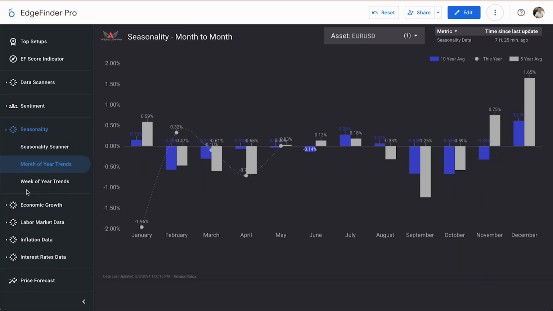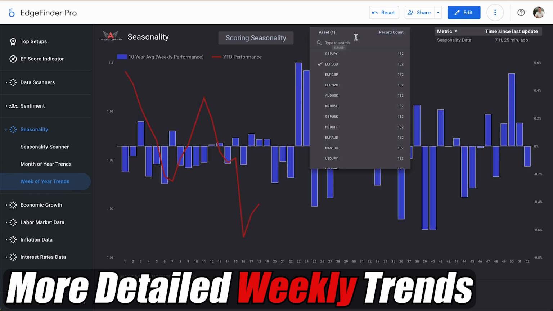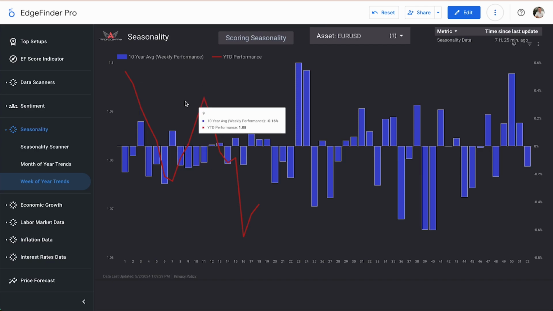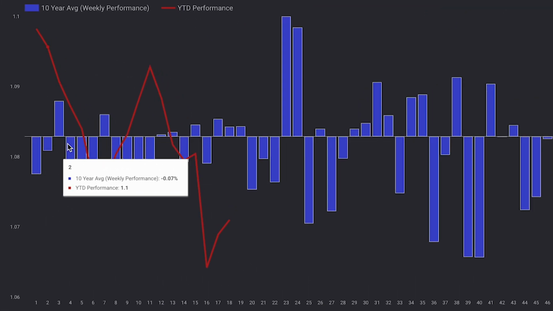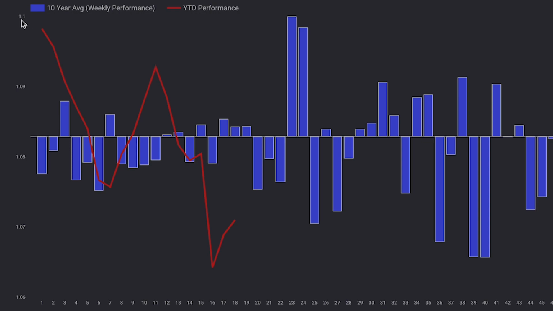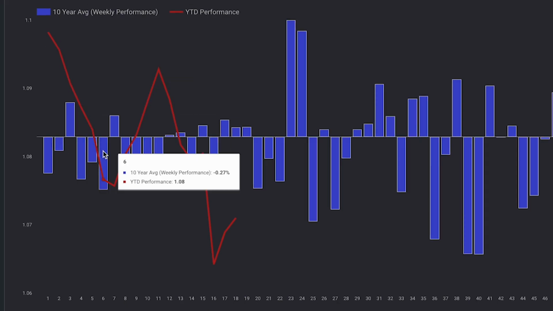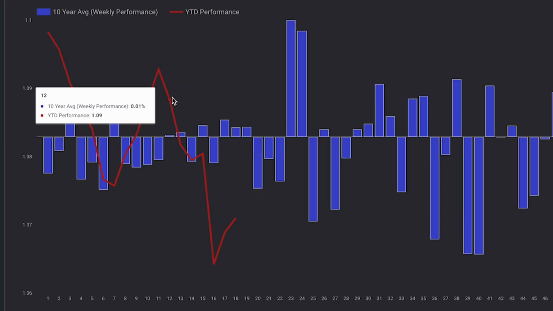We can also look at week of the year trends. Here we are also looking at the EURUSD, and we can see each week numbered 1 to 52. We see the percentage either up or down it trades in that week on average. And we actually see the price of EURUSD right here with this red line acting as the year-to-date performance week by week.